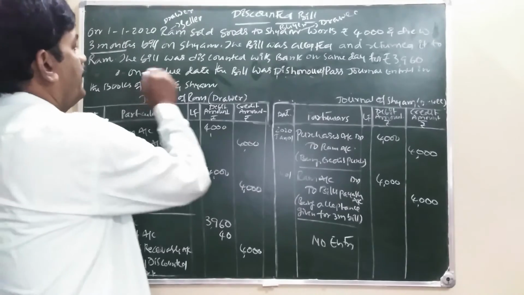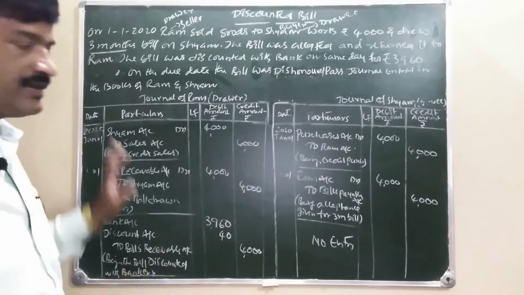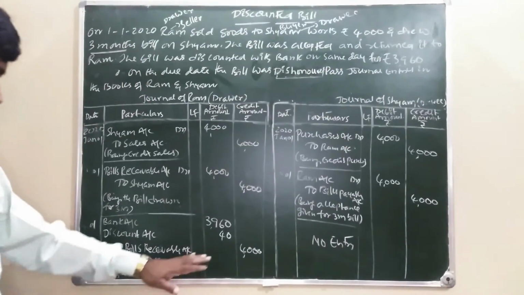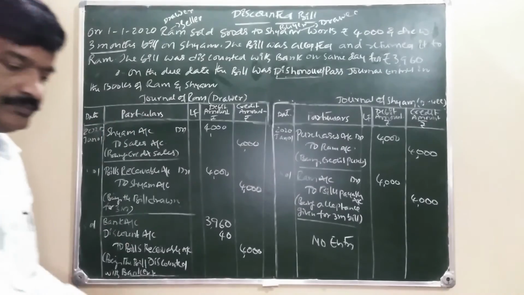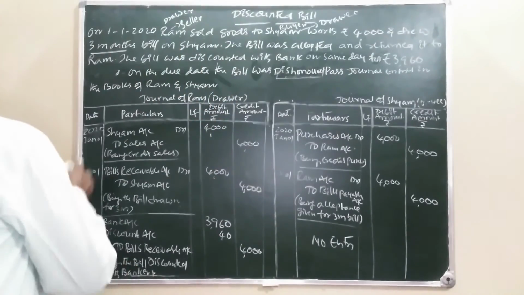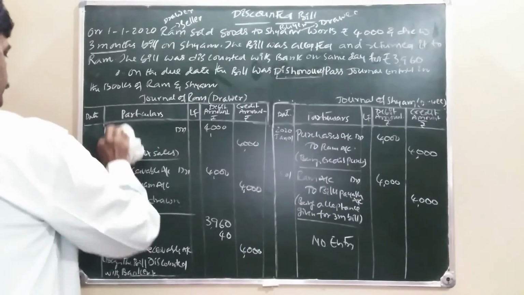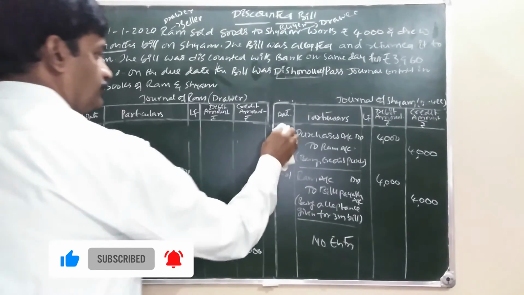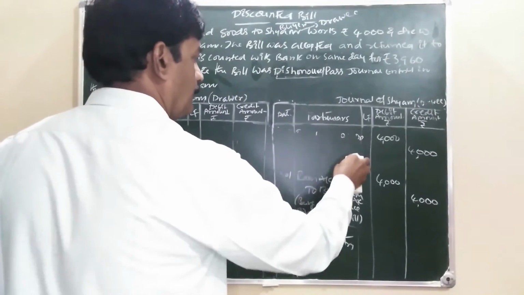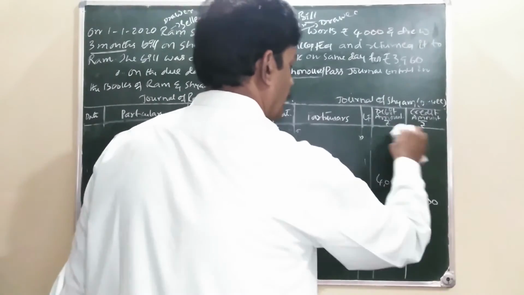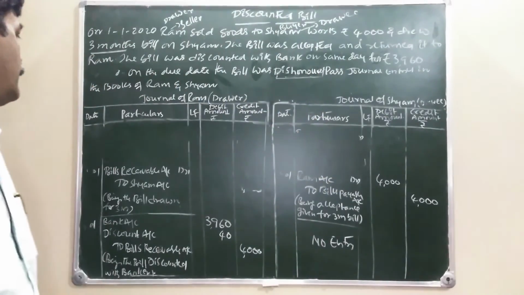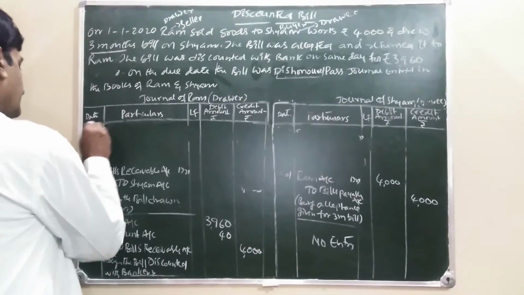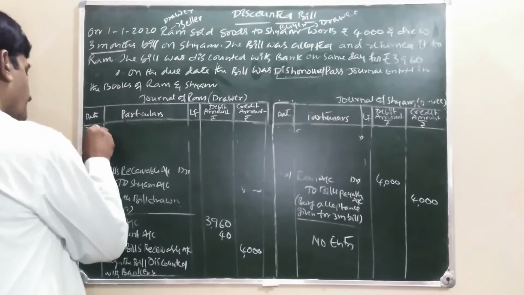Now what happens? On due date, the bill was dishonored. The bill is dishonored. There is no place for me, so I am writing here on top. Continuing here. Due date falls on 4/4/2020, April 4.